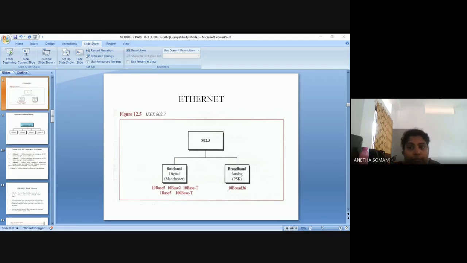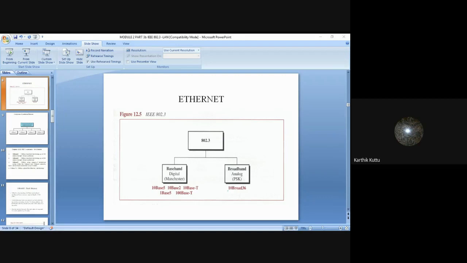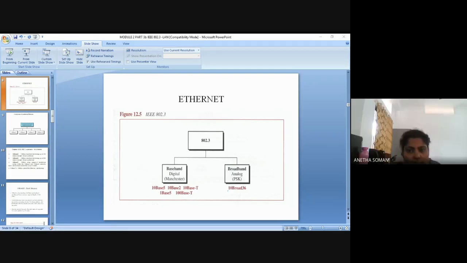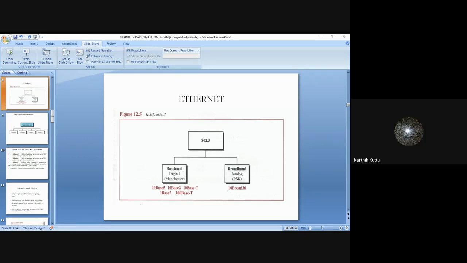I have told you they come under project 802 of what? I have told four basic architectures: Ethernet, token bus, token ring, and FDDI. The first three belong to which standard? IEEE.